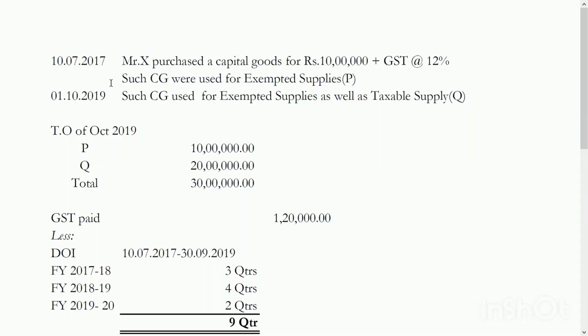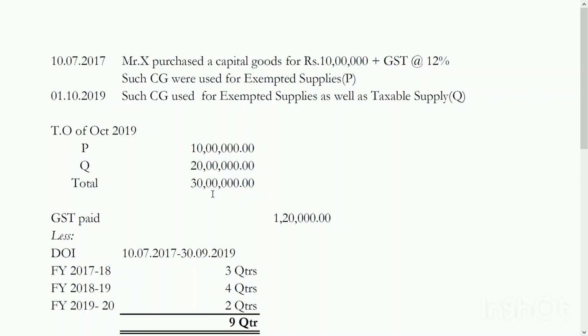On 10/7/2017, Mr. X purchased capital goods of 10 lakh and GST at 12%. Those goods were used for exempted supply. On 1/10/2019, these goods are used for both exempted as well as taxable supply. So the turnover of October 2019 for P, that is exempted supply, is 10 lakh, Q 20 lakh, total turnover